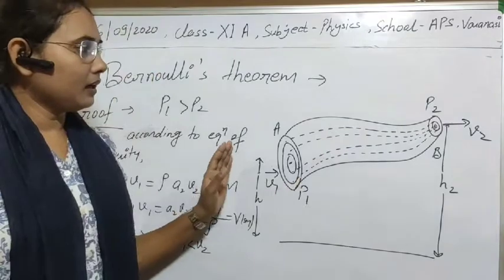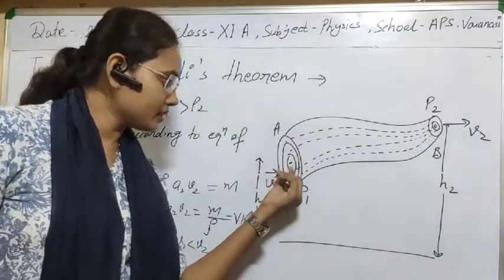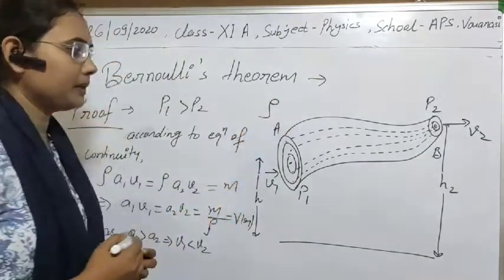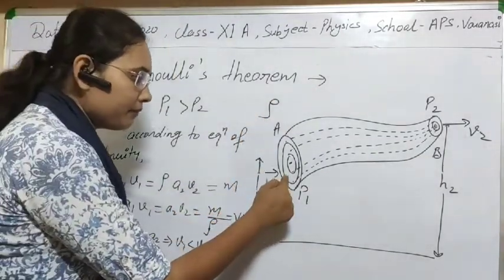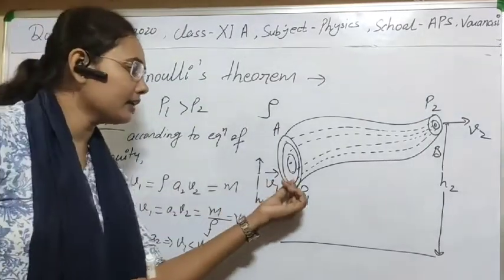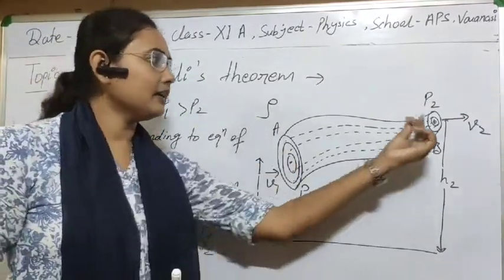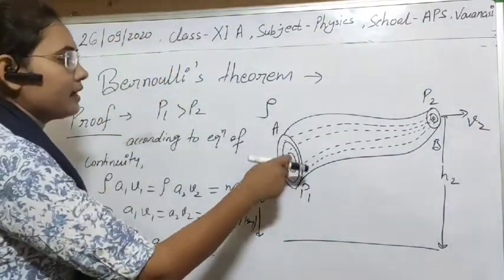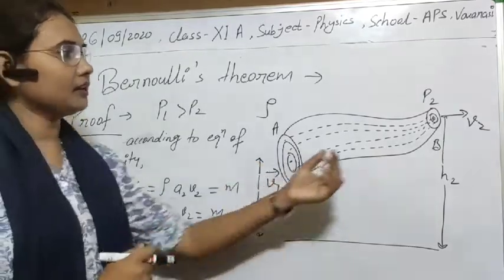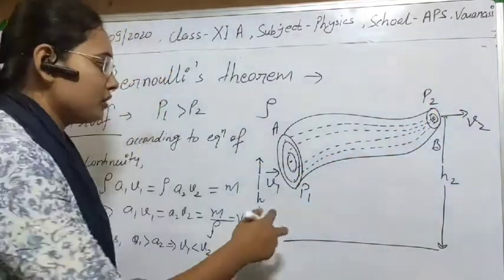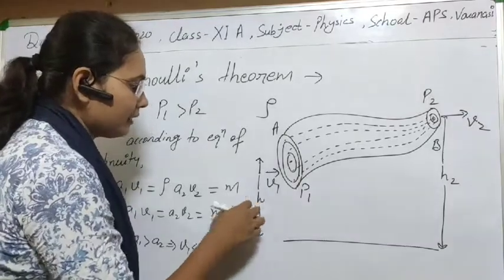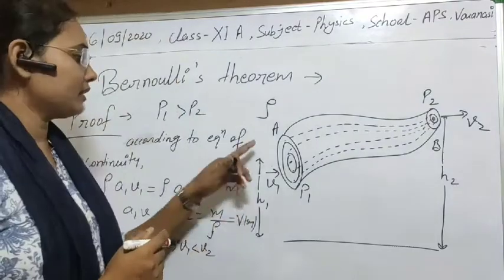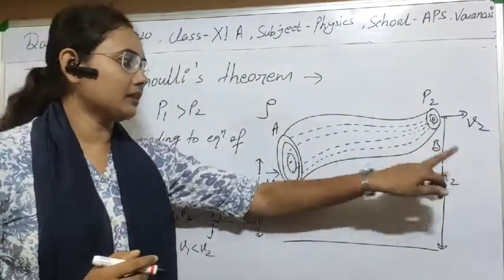Suppose the liquid flowing has the same density at both points, and the density is rho. The velocity of liquid entering at point A is V1 and leaving at point B is V2. The cross-sectional areas are small a1 here and small a2 here. Also this pipe is at height h1 and this is at height h2, meaning point A is at height h1 and point B is at h2.